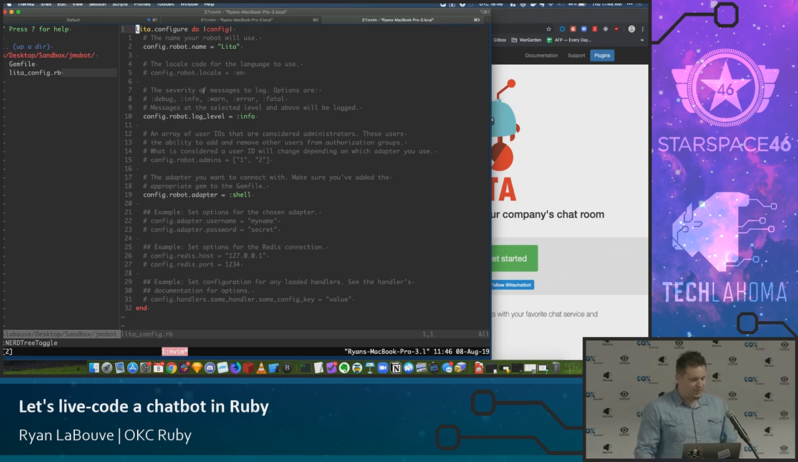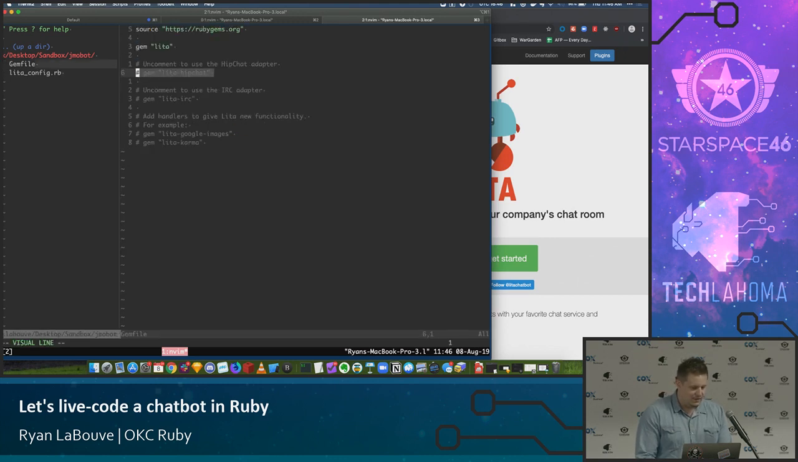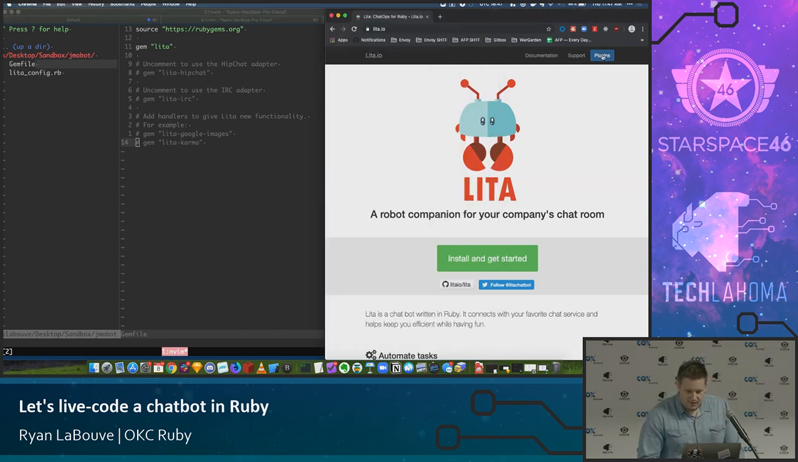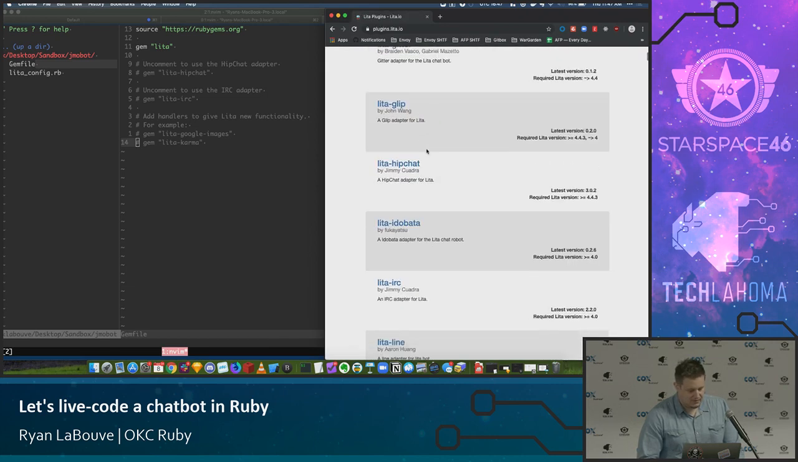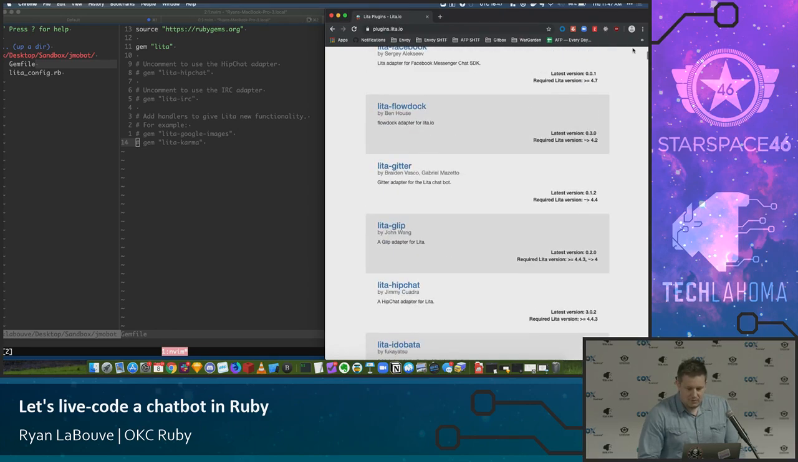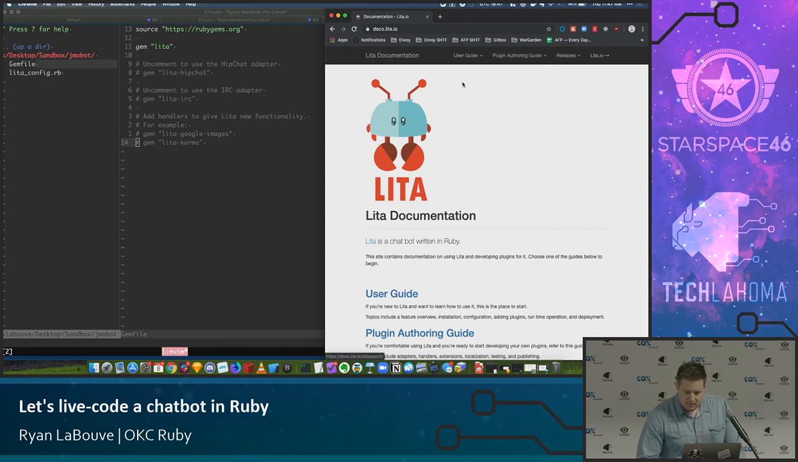Okay, so we have two pretty basic files. We have this config file where we see robot name, and we see our current adapter is shell, and then we have a Gemfile. Here it hints that we can install some adapters, which is probably where we'll install Slack. Then we have Lita Google Images, Lita Karma, like there's all kinds of skills that we could install. The Lita website has amazing documentation on this and a list of all of the possible things you could want. Let's do docs, user guide, plugin authoring guide. The plugin authoring guide is really good, and we'll look at that in a second.